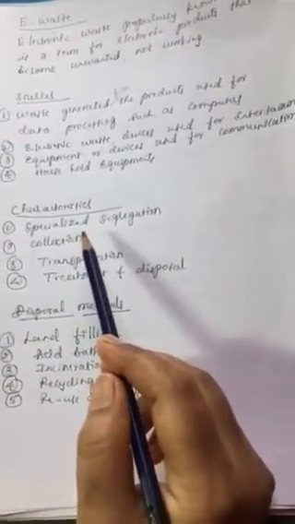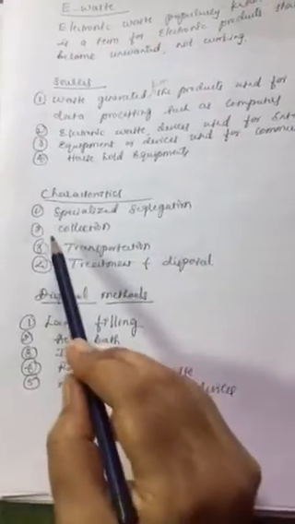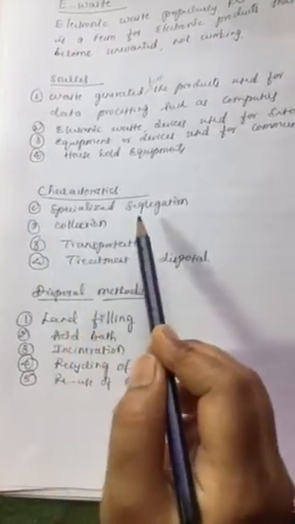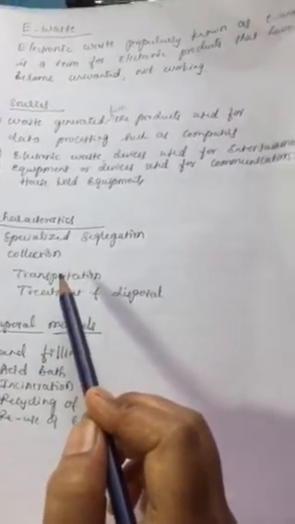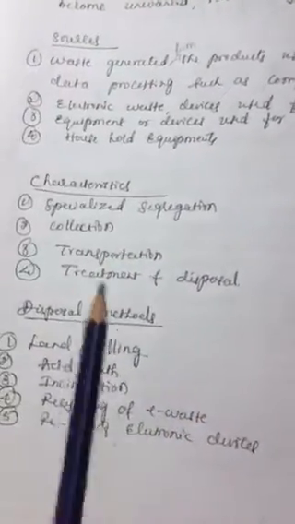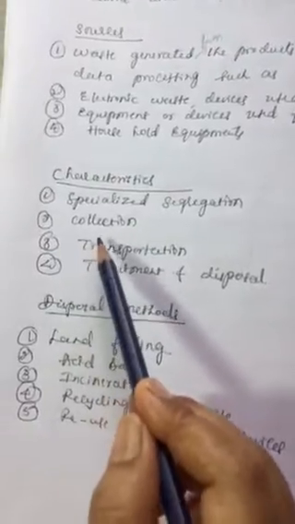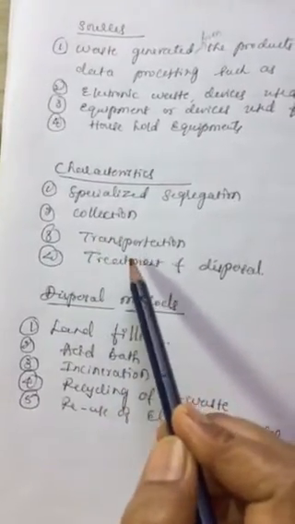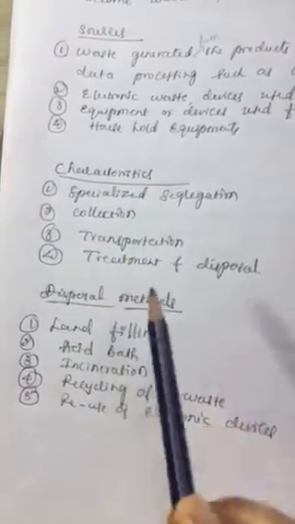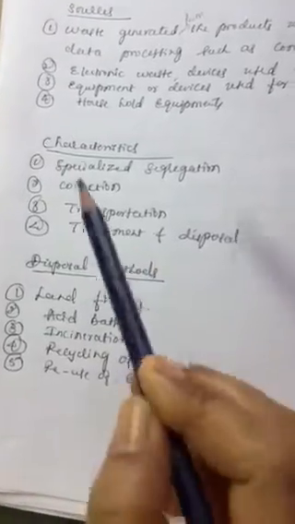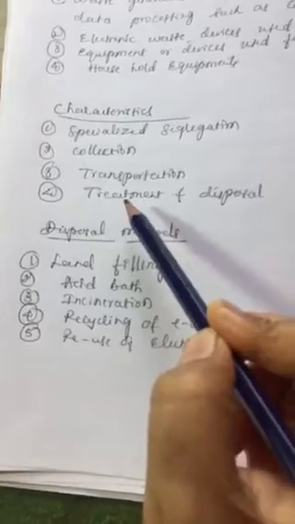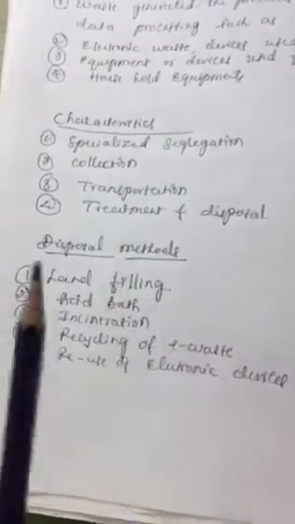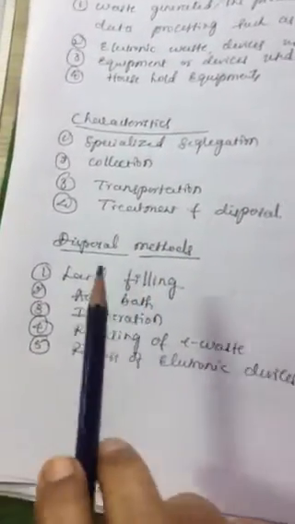Next, characteristics of e-waste. First one, specialized segregation. Segregation means a system that keeps different groups separate from each other. Next is collection. Next, transportation and treatment and disposal. So these are the characteristics of e-waste. Let us know about the disposal methods of e-waste.